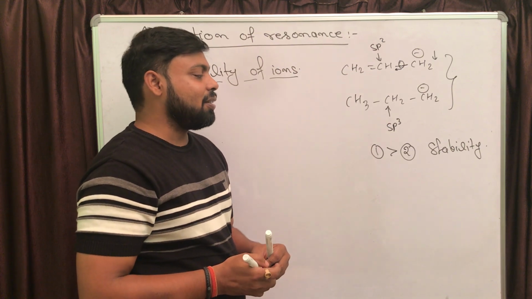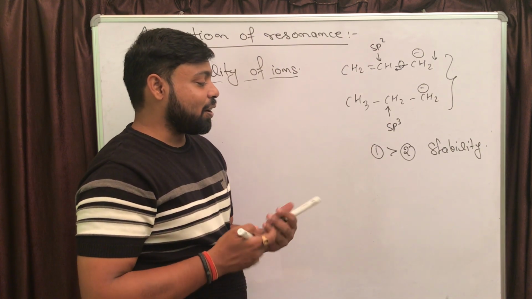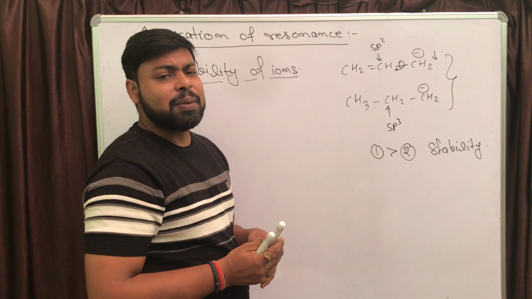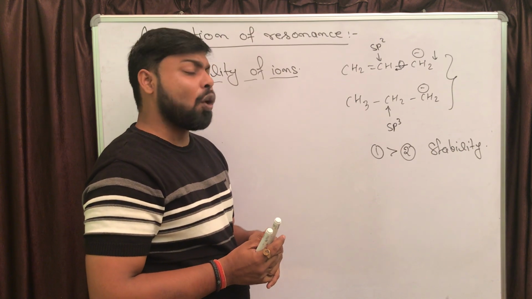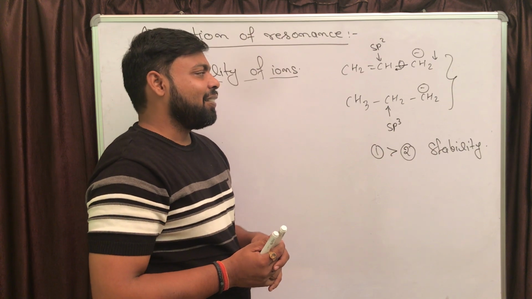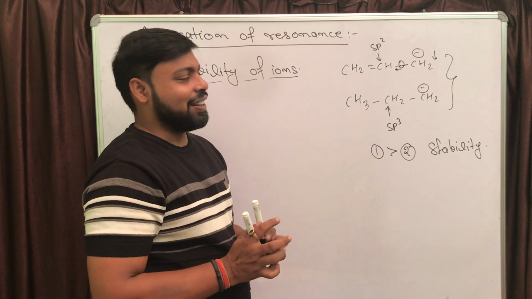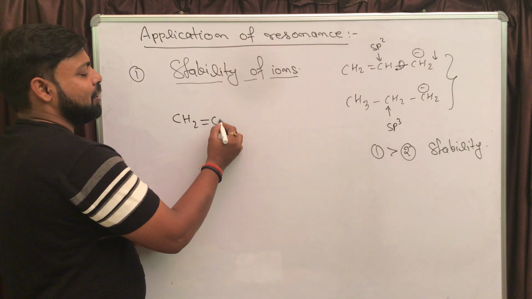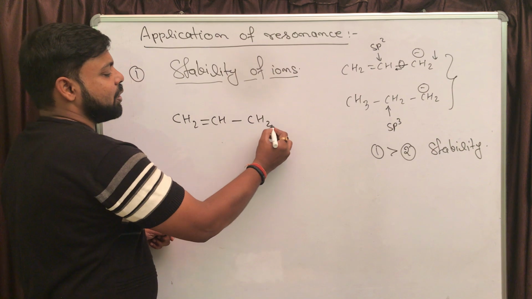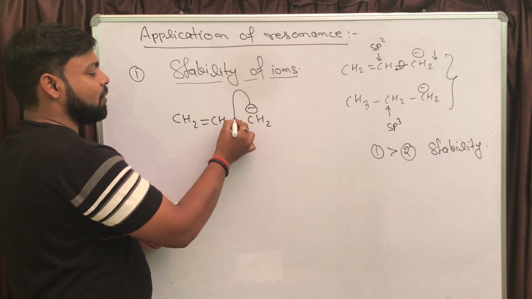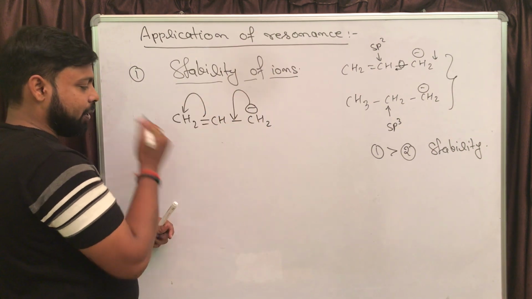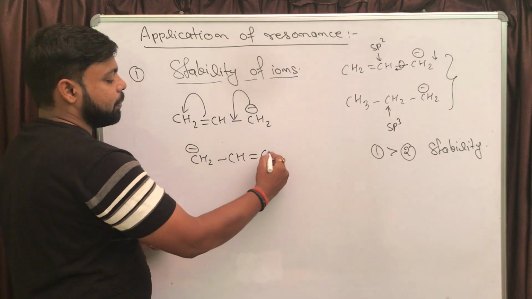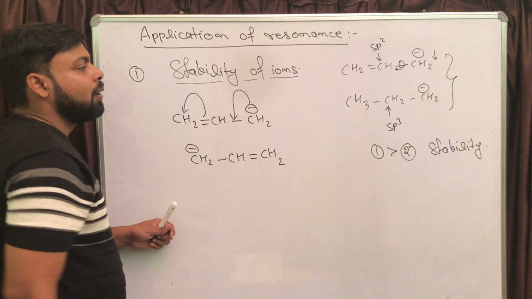This order was obtained by using the inductive effect, right? But if it is asked about the reason, the dominating factor here is resonance. Let me show you how. In the second one, if you draw the resonance, this negative charge will form the pi bond and the pi bond will break. Again, CH2 on the left side will get the negative charge, and there will be a double bond with CH and CH2, right?